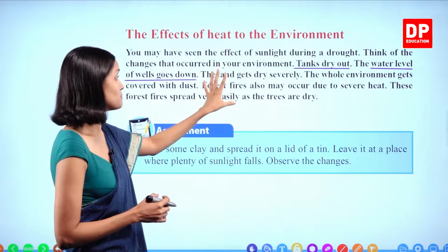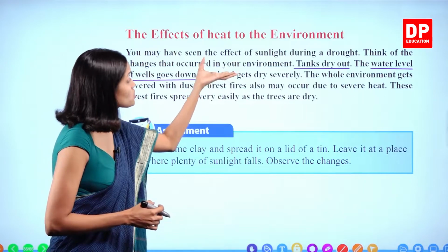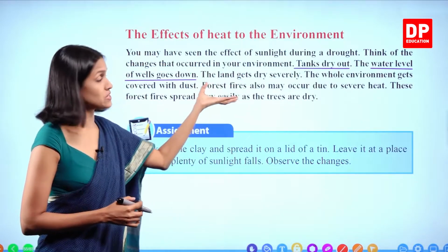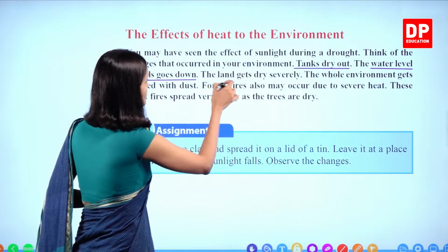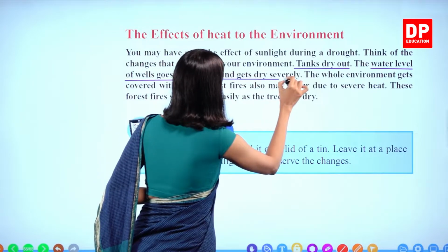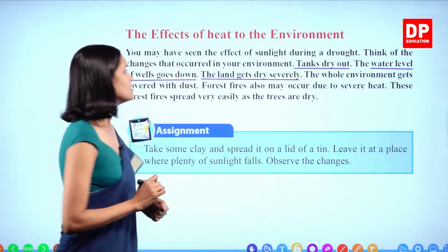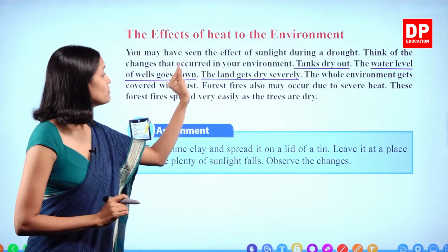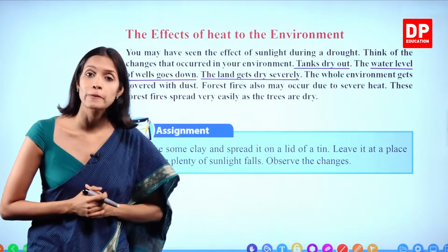Sometimes you must have seen pictures. The soil cracks during the drought seasons, right? The land gets dry severely. Right. I'm going to show you a small video clip on this topic now.